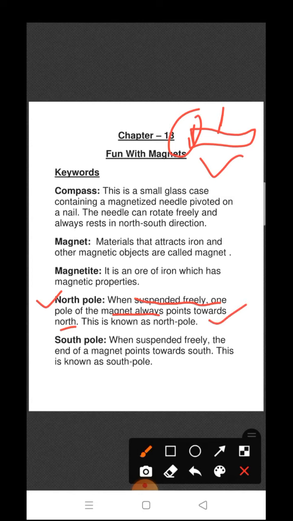Similarly, the definition of South Pole is that when suspended freely, the end of the magnet points towards the south. जब हम magnet को freely suspend करते हैं तो जो end south direction की तरफ rest करता है, we call it South Pole of the magnet. So I hope all the keywords are clear to you.